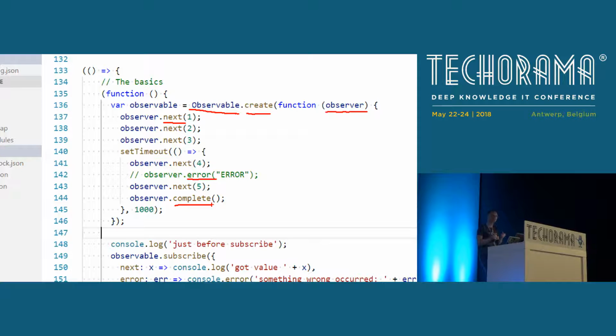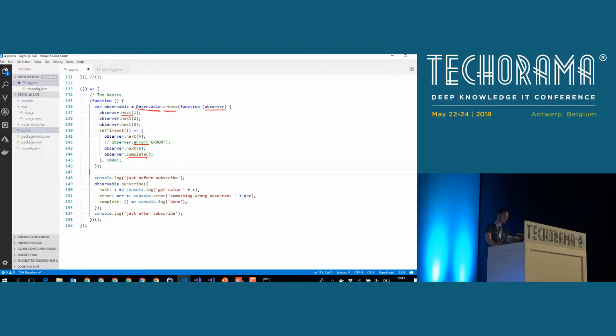Imagine you are calling your web API, get customer, and you know that you will get exactly one result back, the HTTP response. Why bother using an observable? Well, keep this question in mind. I will answer it in a few minutes. At that point in time, we just remember that observables are capable of delivering multiple results.